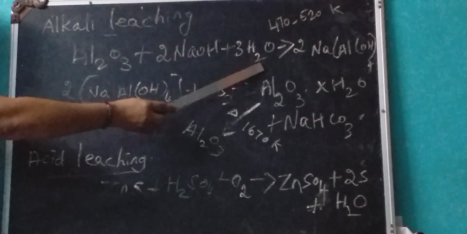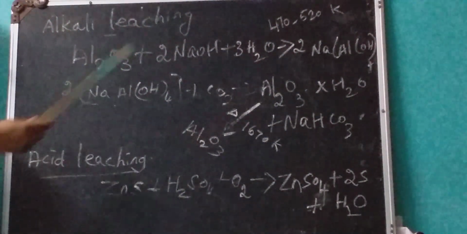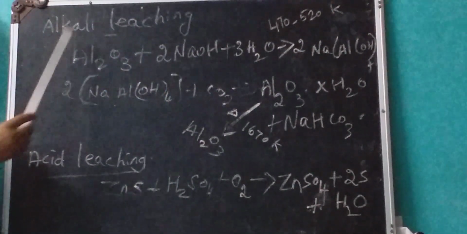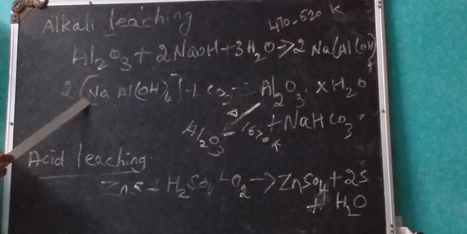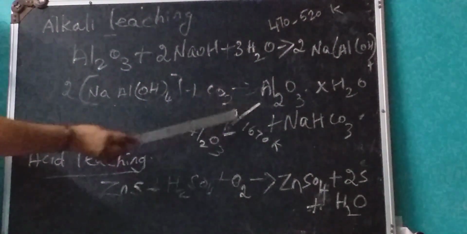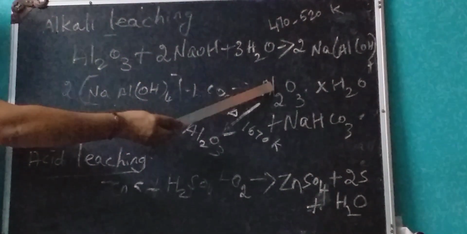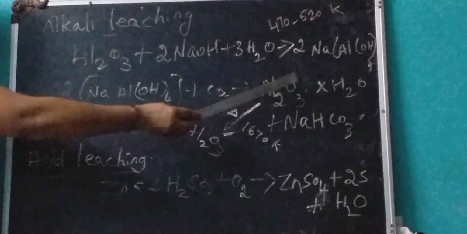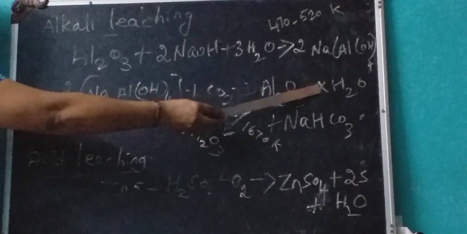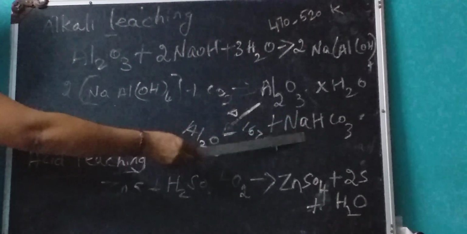Under suitable pressure and a temperature of 470 to 520 Kelvin, it forms sodium meta-aluminate as a complex. This sodium meta-aluminate complex is treated with carbon dioxide. Carbon dioxide converts it, forming aluminium hydroxide, that is hydrated alumina, Al2O3.xH2O, which contains water molecules, and the remaining product is sodium bicarbonate.